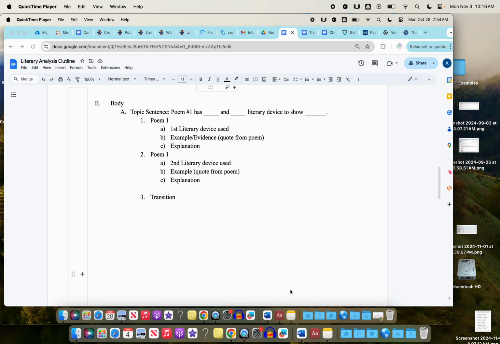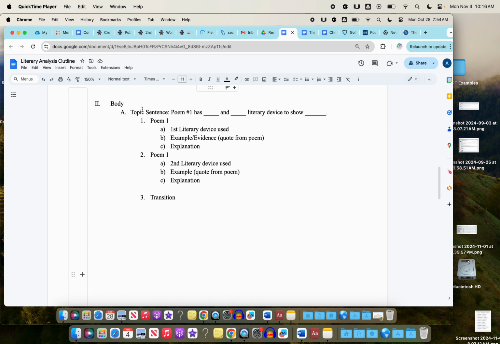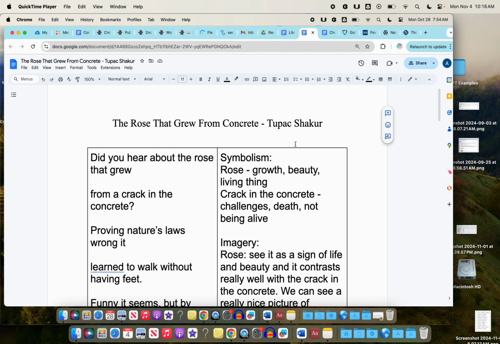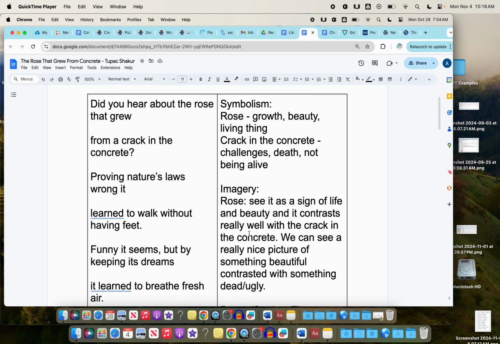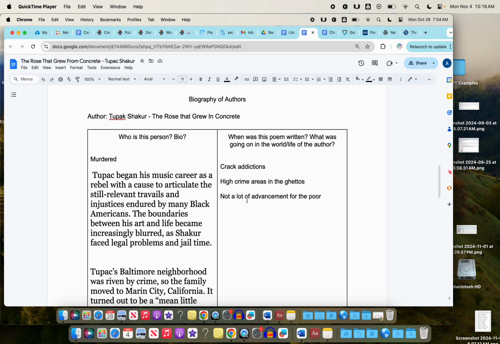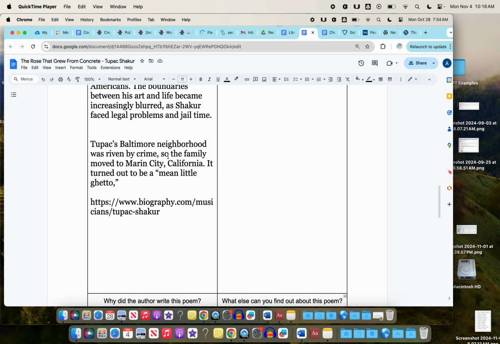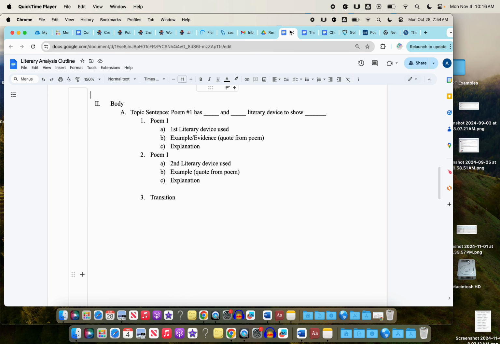Okay, we're going to look at how to use this outline to help make our literary analysis here. So we've got the outline, we've got topic sentence poem one, and we're going to look at the topic sentence first. We're going to look and see, okay, what literary devices am I going to use? And what you need for this is your dual entry journal and your biography thing, because those are going to be the major ones.